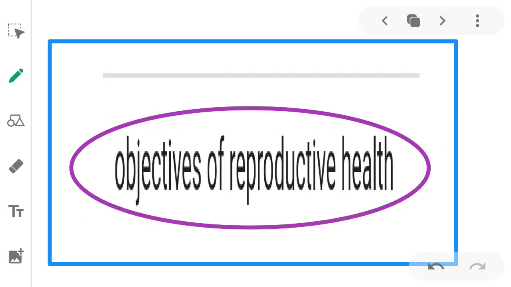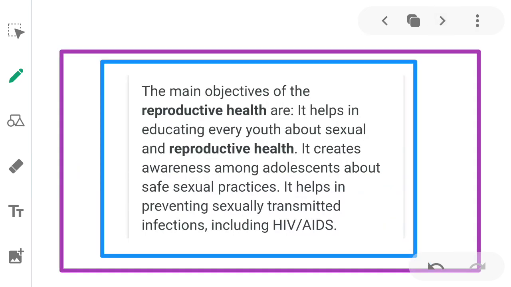Next, objectives of reproductive health. The main objectives are: it helps in educating every youth about sexual and reproductive health. It gives awareness about sexual and reproductive health.